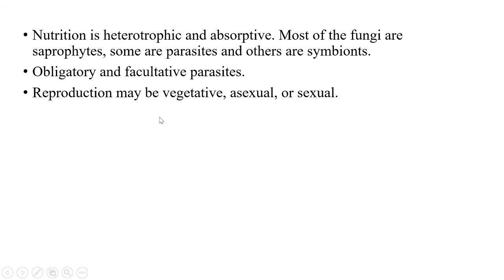The next one is its reproduction. Reproduction of fungus may be vegetative, asexual or sexual. The vegetative reproduction occurs by fission, fragmentation, budding, etc. And the asexual reproduction is by spores like planospores, chlamydospores, conidia, etc. And sexual reproduction involves sporogenesis, plasmogamy, karyogamy and meiosis.